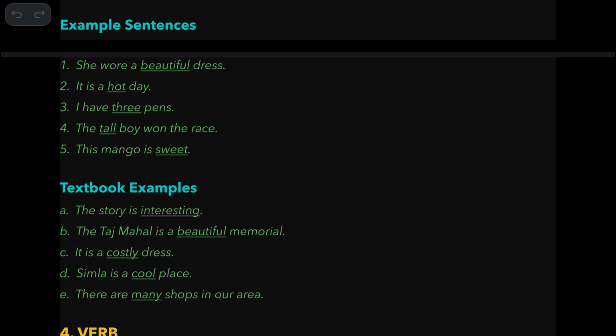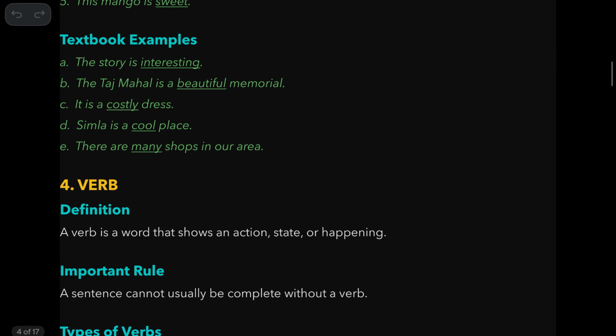Some examples: She wore a beautiful dress. It is a hot day. I have 3 pens. The tall boy won the race. This mango is sweet. These are from the textbook. The story is interesting. It looks like an ing form of the verb, but it describes this story. The Taj Mahal is a beautiful memorial. This is a costly dress. Shimla is a cool place. There are many shops in our area.